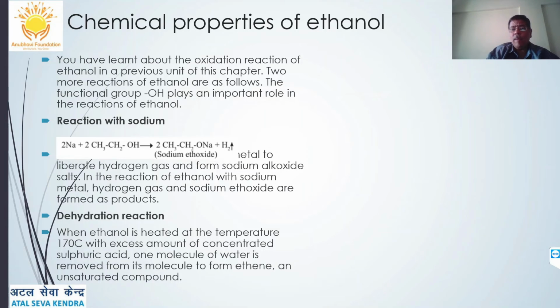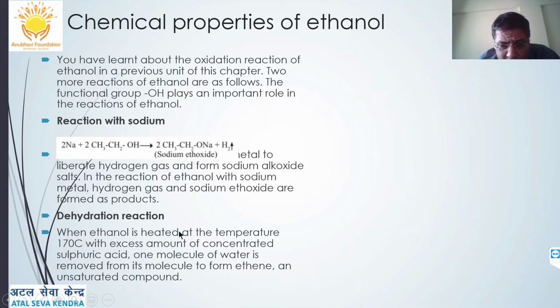Now let's talk of the chemical properties of ethanol, which is C2H5OH or CH3CH2OH. You have learned about the oxidation reaction of ethanol in a previous unit: ethanol reacts with oxygen to form carbon dioxide, water and carboxylic acid also. So it can also form carboxylic acid, which is an important reaction. Similarly, when it reacts with sodium, it forms sodium ethoxide and hydrogen gas is liberated.